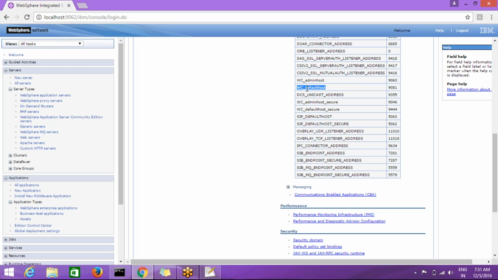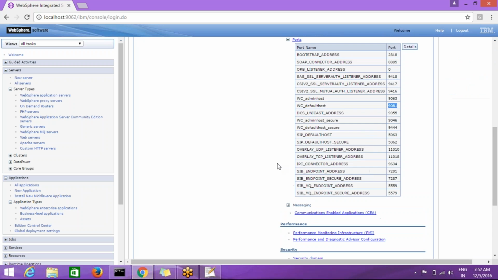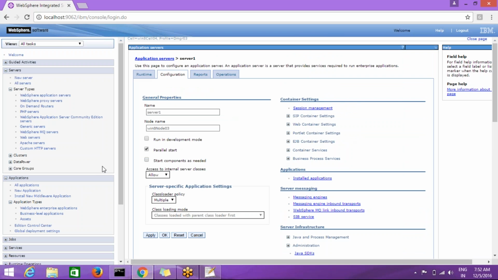So this WC default host is the port number we use to access the application. Okay, so this port number is not available in DMGR because the DMGR server is for management. We cannot install applications in DMGR servers. So only application servers have this port number. So check the port number 9081.